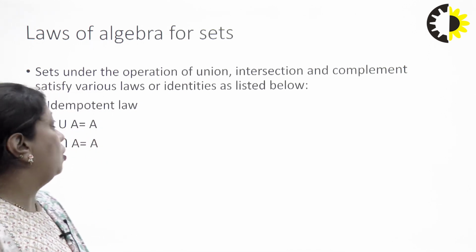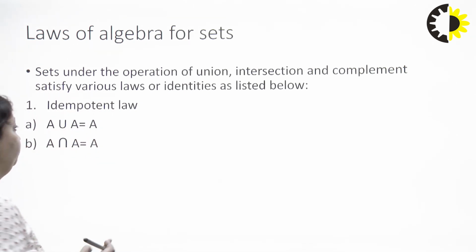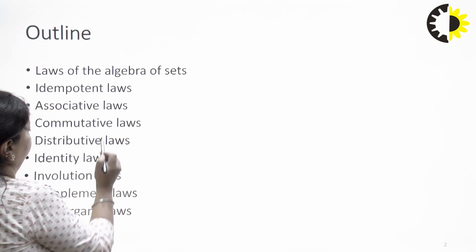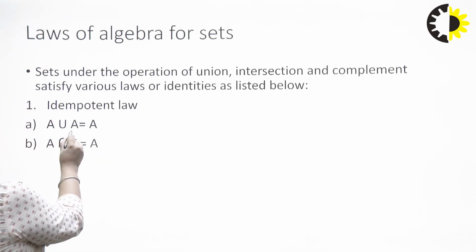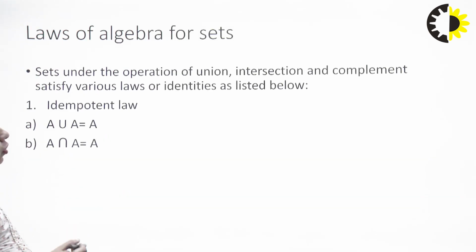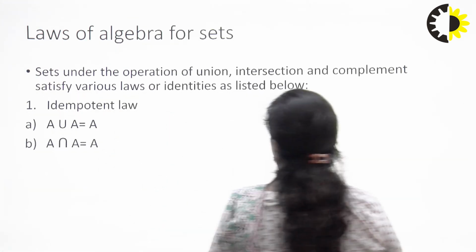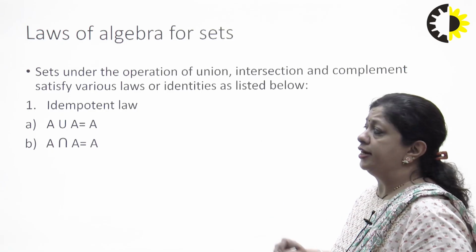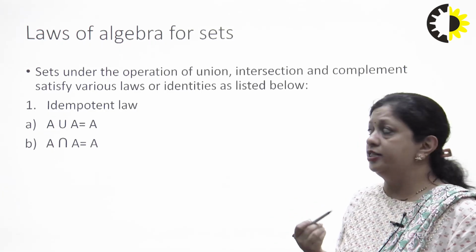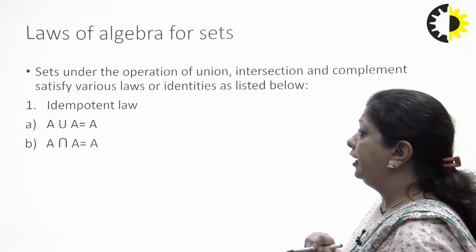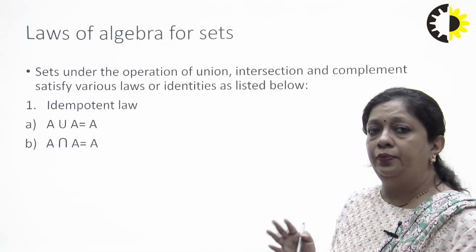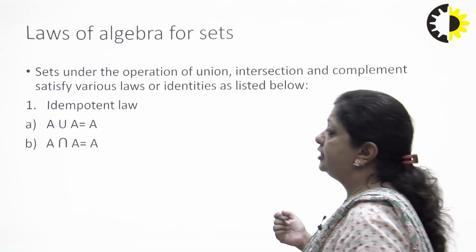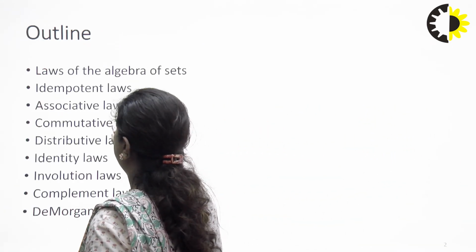So, the first law is the idempotent law. The idempotent law says that when we talk about two sets, suppose I have a set A which contains different elements and I take the union of this set with itself, then I get the same set, that is my set A.